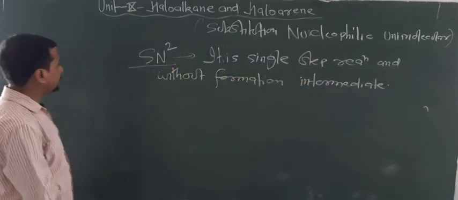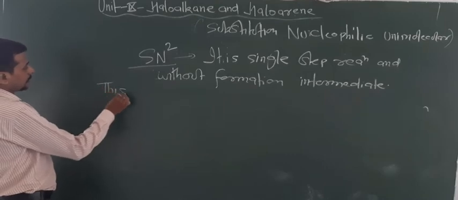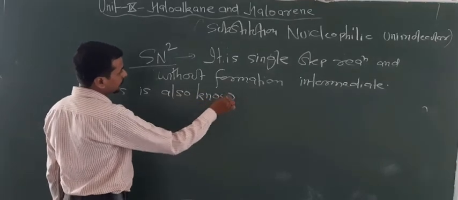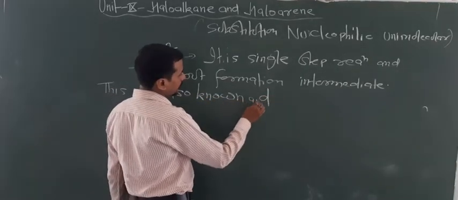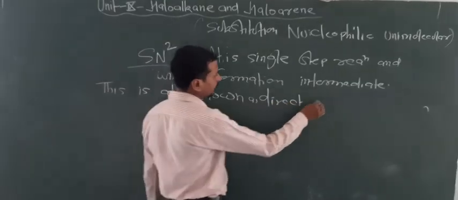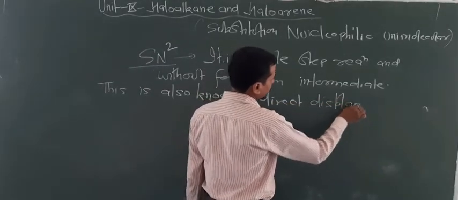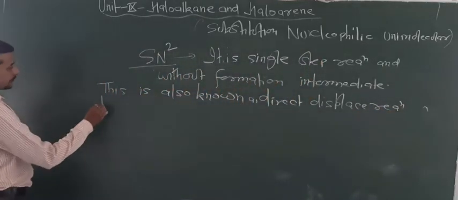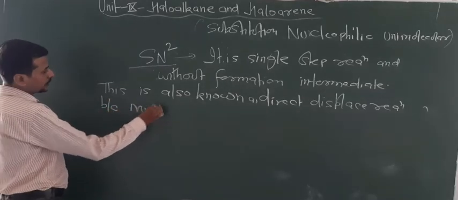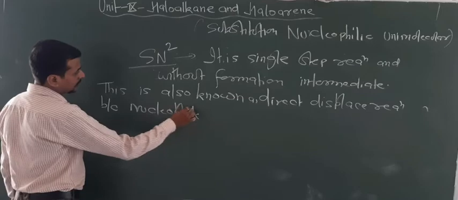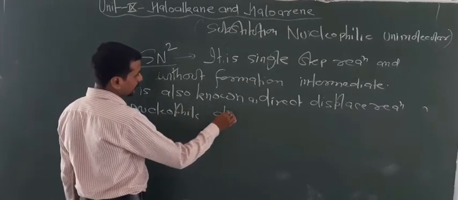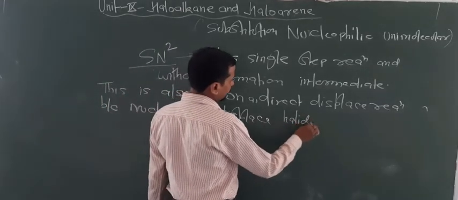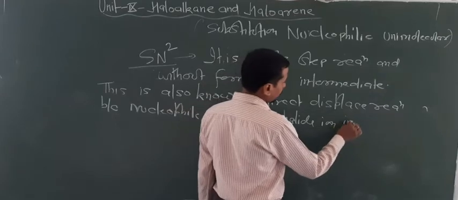Without formation of intermediate, this is also known as direct displacement reaction, because the nucleophile displaces the halide ion in a single step.